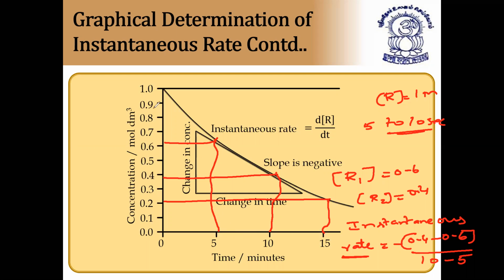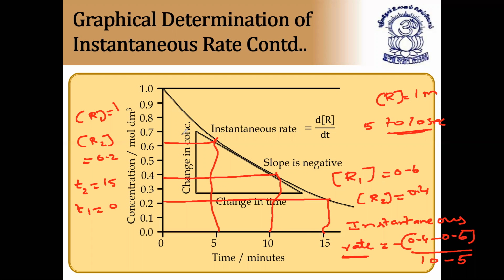Average rate means we take the total: initial concentration is 1, and in total it has come down to almost 0.2 after almost 15 seconds. So for average rate, R1 becomes 1 and R2 becomes finally 0.2, and time T2 becomes 15 seconds and T1 is equal to 0.